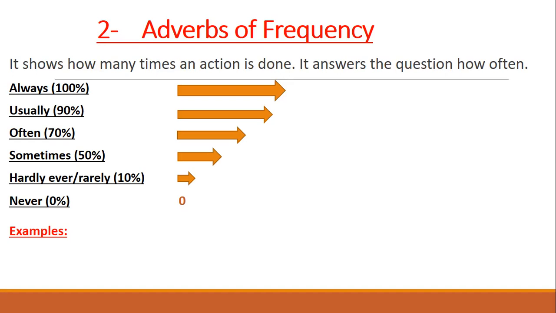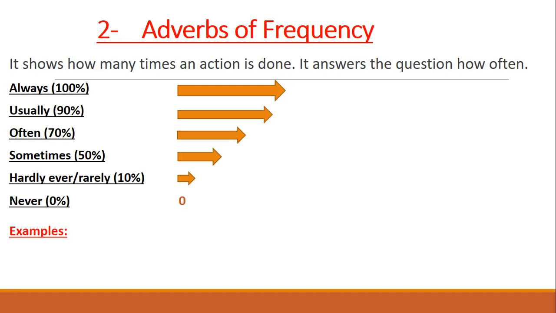Sometimes means half of the time. When I say sometimes I play football, that means half of the time, 50% of the time. So if we have 6 days, when I say sometimes I play football, that means 3 times I play football. Hardly ever or rarely means if there are 6 days, maybe only once I do it. Only one day. Never means I never ever do this.